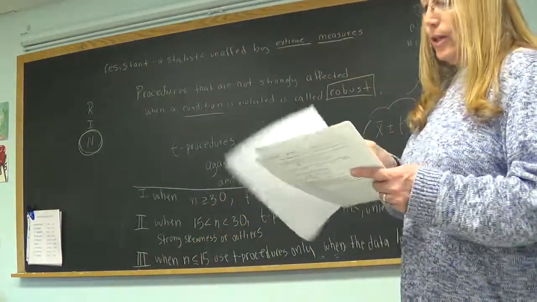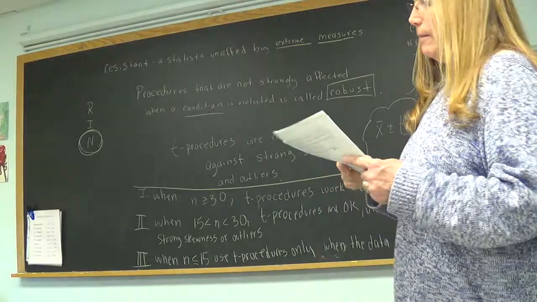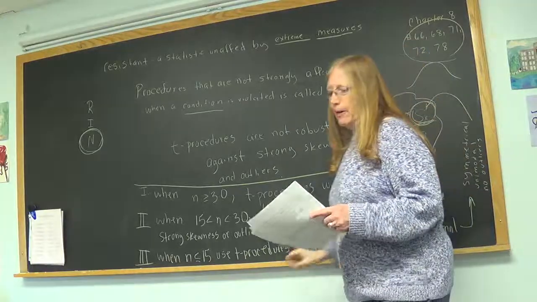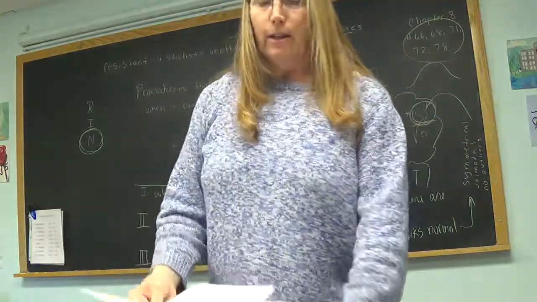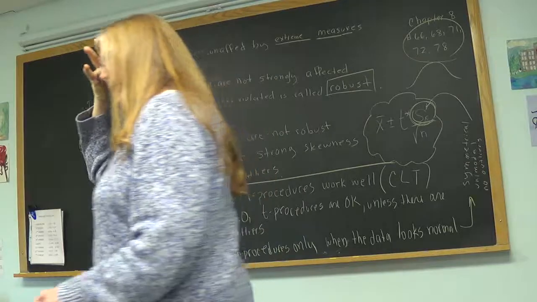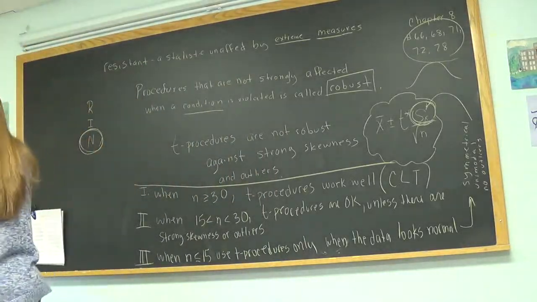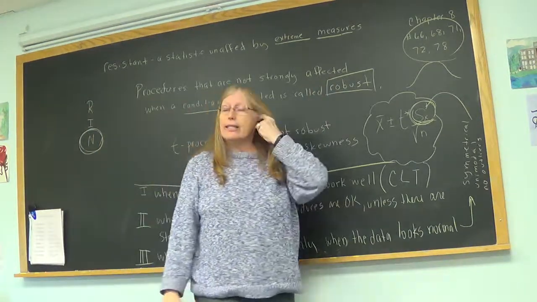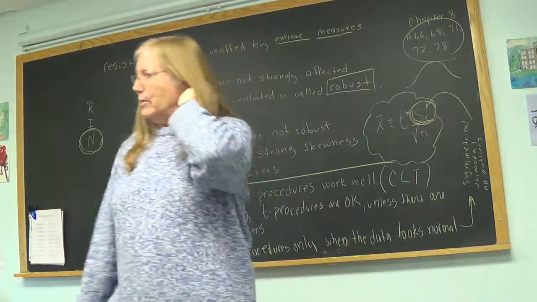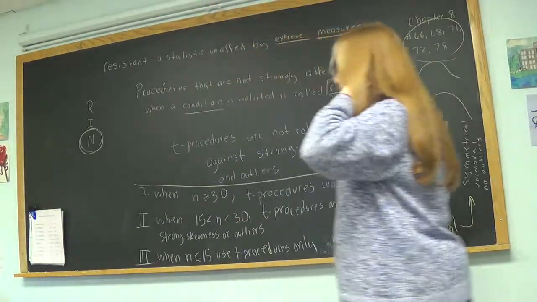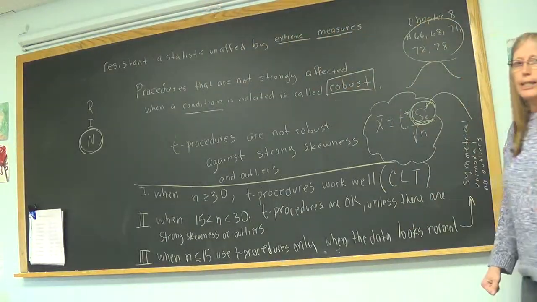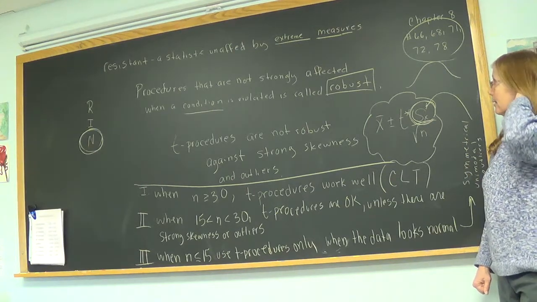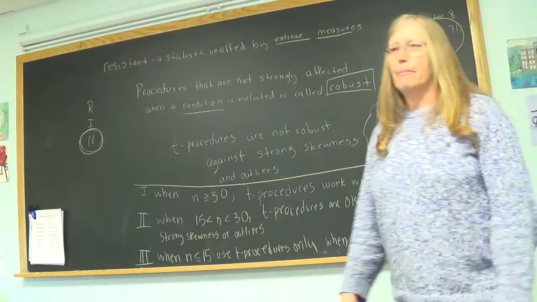All right, so those are the 3 groups. Let's practice some of these by opening our books and looking at these 5 problems right now. You can actually do them right on this day 5 page. It's our classwork. We're going to practice these by seeing when we can use T procedures and when we can't. So open your book to number 66, in chapter 8.